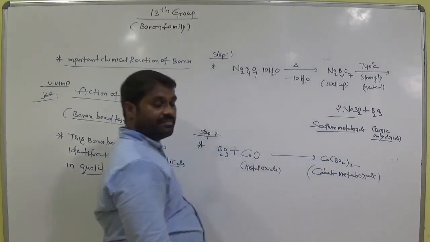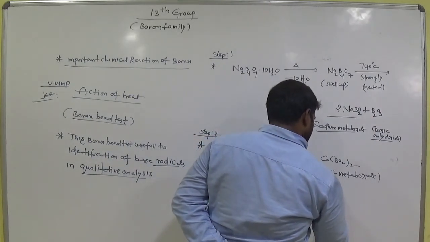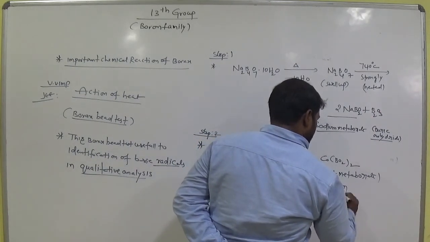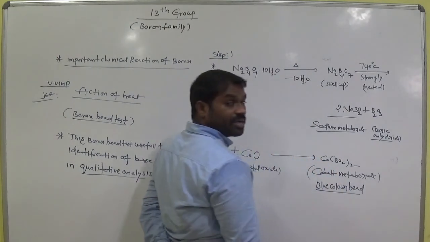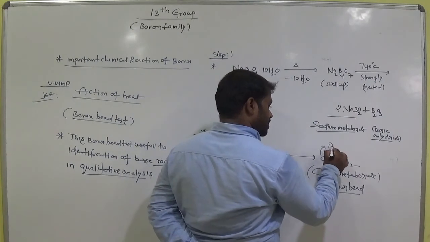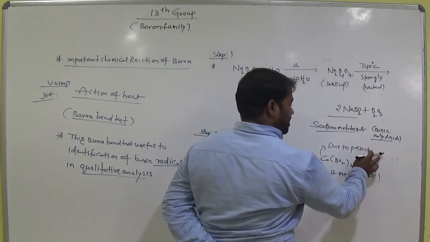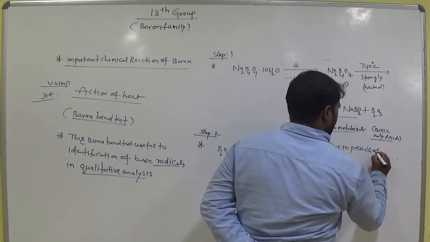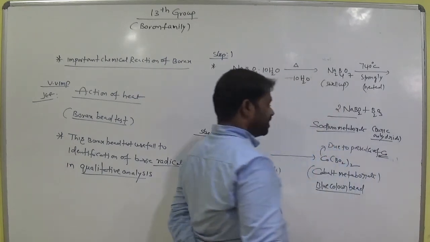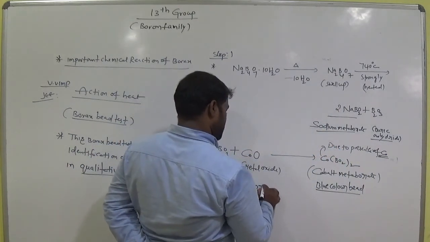Okay, cobalt metaborate. So which is clearly blue color bead. So why it gets blue color? Due to presence of cobalt. Okay, so this is called borax bead test.